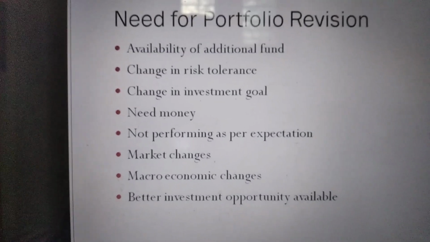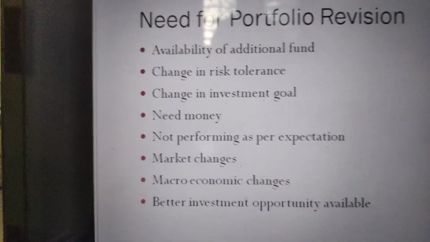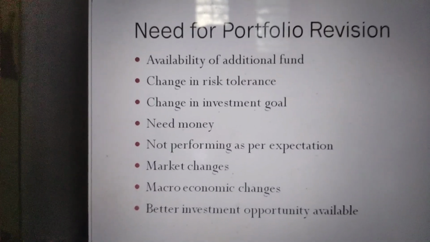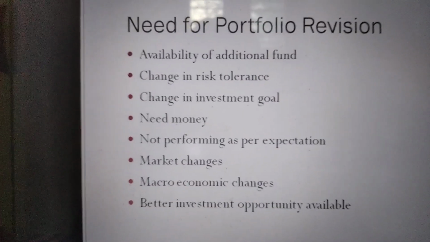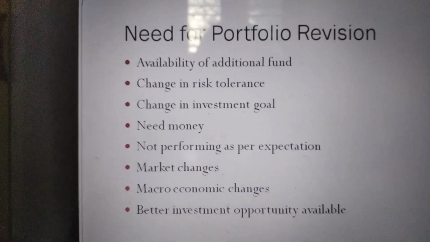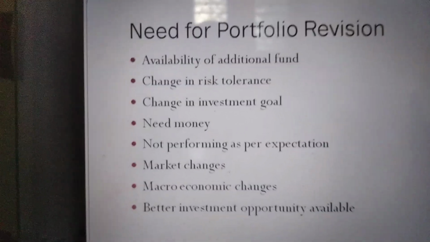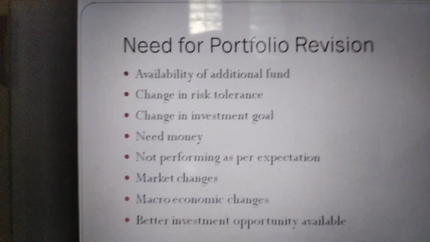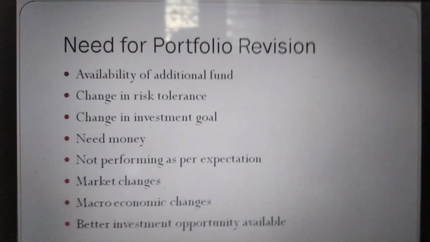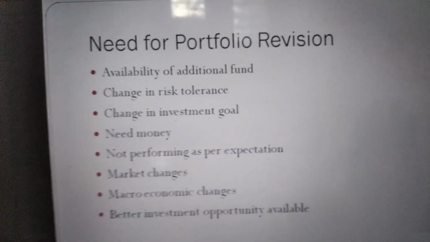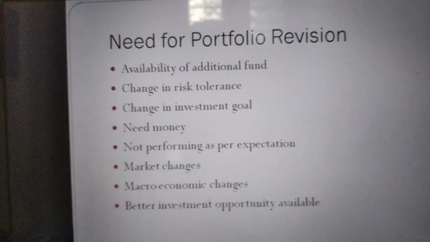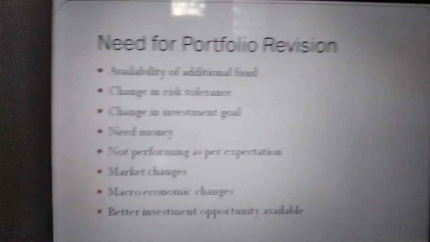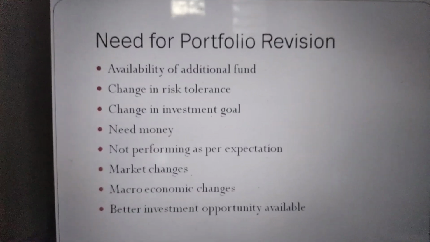Or sometimes you may see that a particular security is overpriced in the market. All of a sudden the PE ratio of the particular security is going up to 800 or 900, or maybe it is at an all-time high. The security's price is reaching an all-time high without any fundamental changes in the company. In that case also you have to sell those companies and come out of the investment, book the profit. So in that case also you have to revise the portfolios.